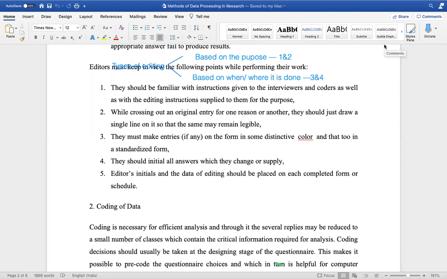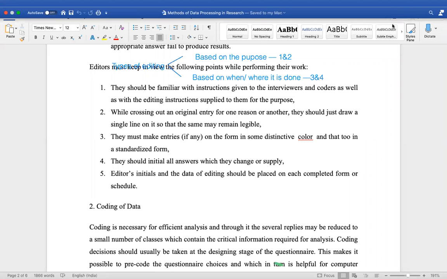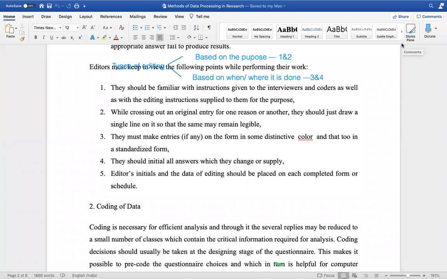Data processing includes data editing, data coding, data classification, data tabulation, presenting the data in diagrammatic form, and finally analyzing the data. We started with the first step, data editing, wherein you find the relevant responses and remove the irrelevant ones. Wherever answers are not there, if possible you try to fill them in, otherwise you eliminate that response. So with that, I hope you are clear. Can we stop the lecture here for today and continue tomorrow?